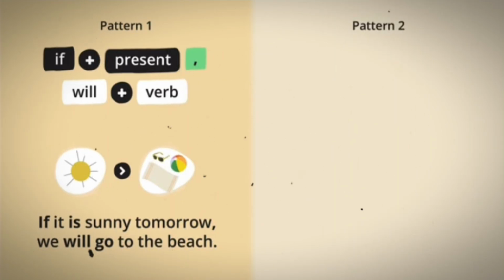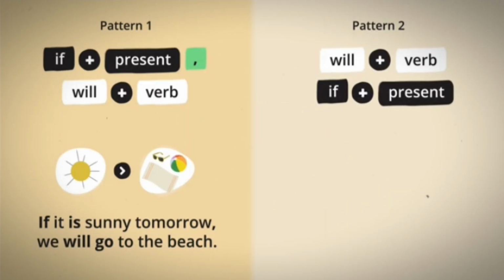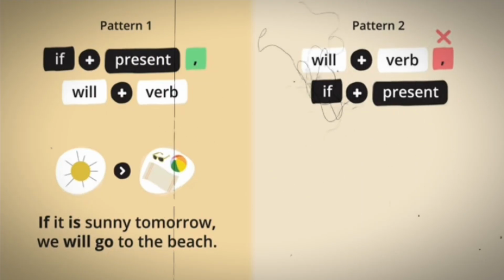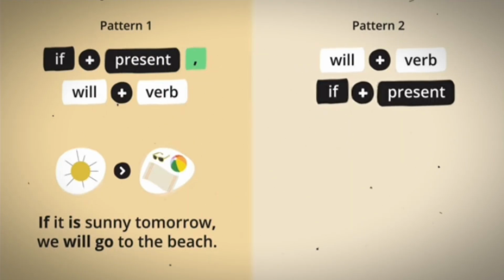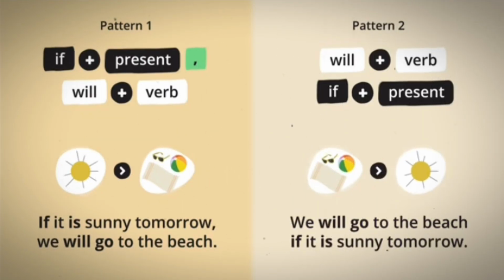Another common pattern for the first conditional is will plus verb, if plus present. Note that we don't use a comma before the if clause. For example, we will go to the beach if it is sunny tomorrow.